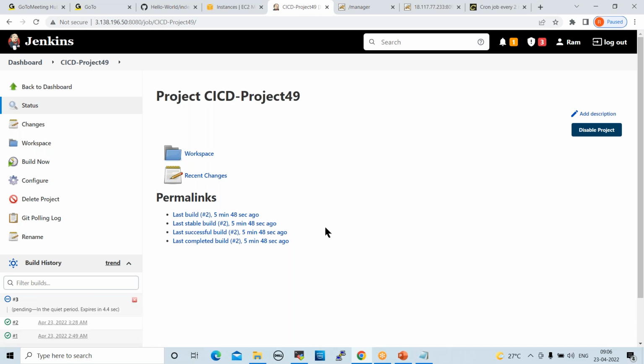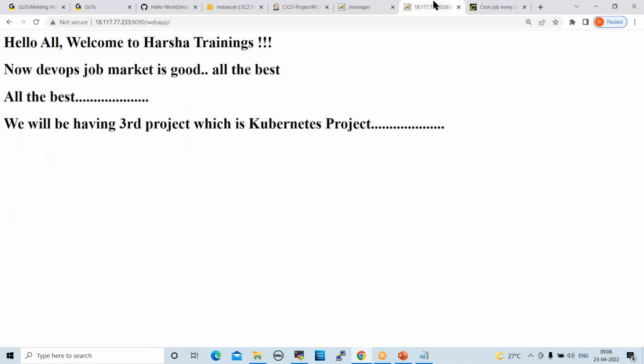See here, the third job is started. Now this job is running. It started automatically. We haven't triggered that manually, right? Now it is deployed. Whatever changes happened in GitHub, those changes were pulled by Jenkins and deployed on Tomcat here. So go to Tomcat and check here.